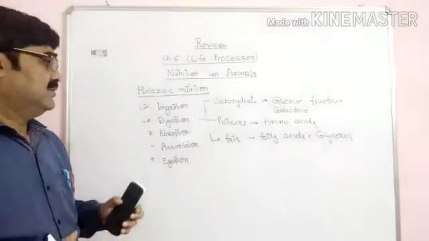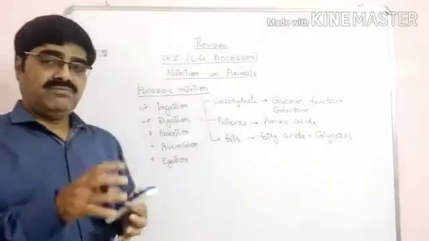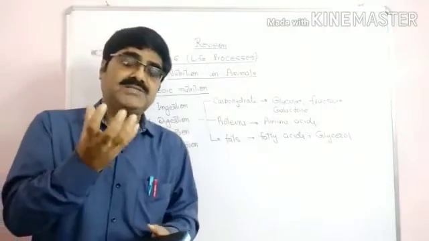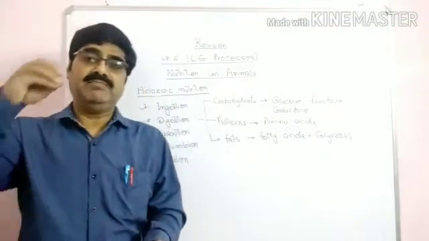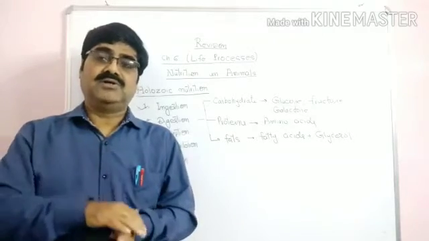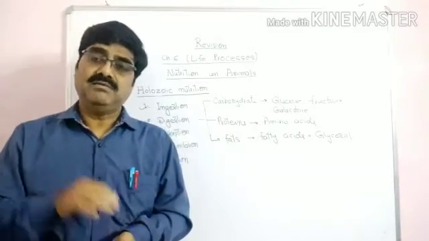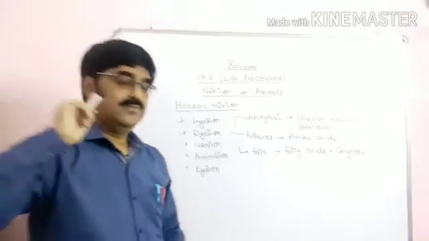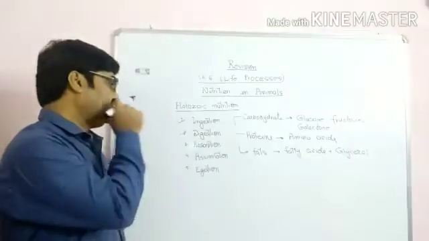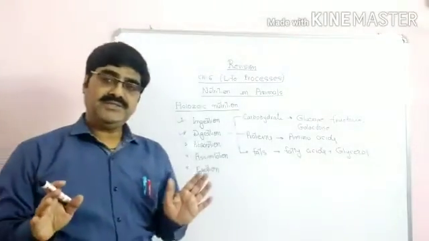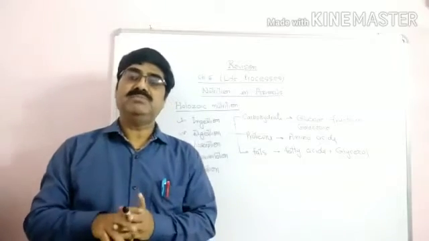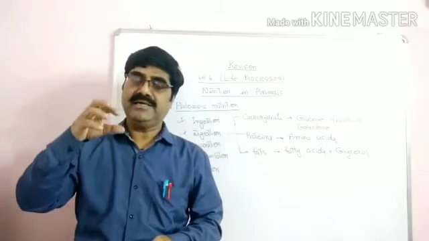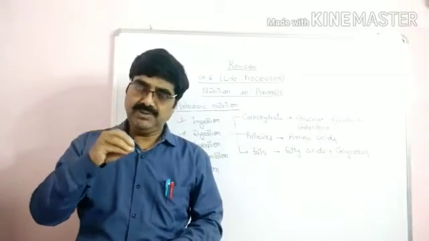Okay. So after digestion, we get the simplest form of the nutrients that can be dissolved in the blood, that can be absorbed in the blood. So in digestion, the nutrients are broken down into the simplest form so that they can be absorbed in the blood.